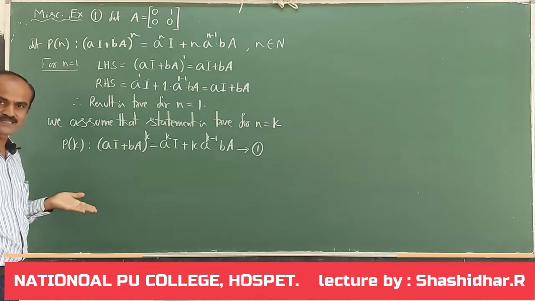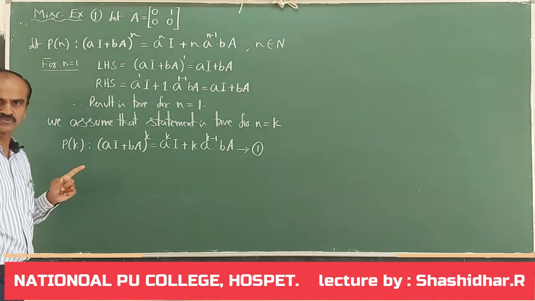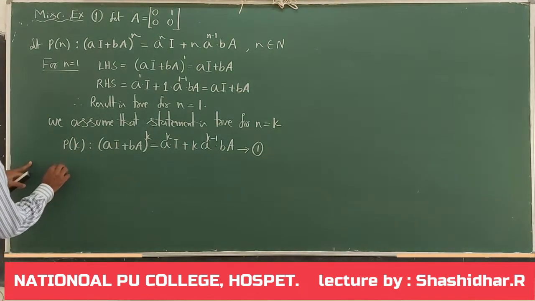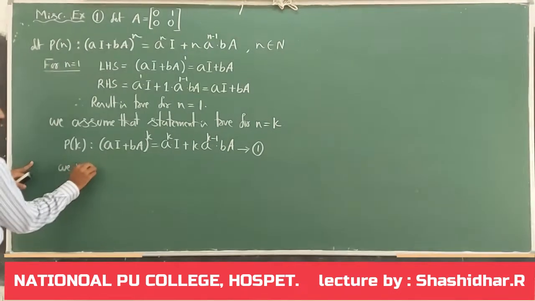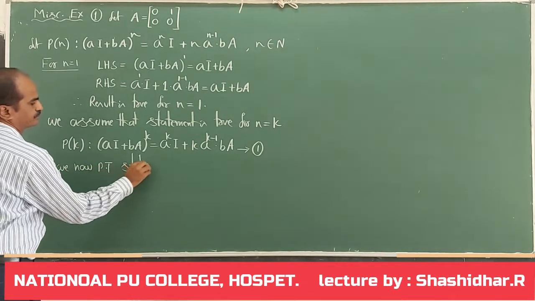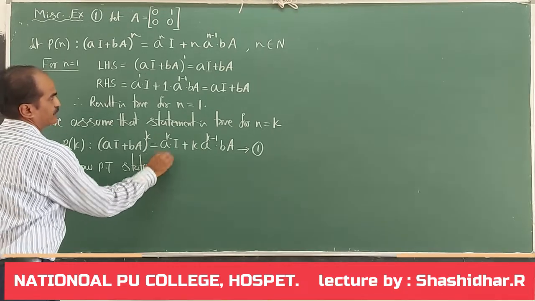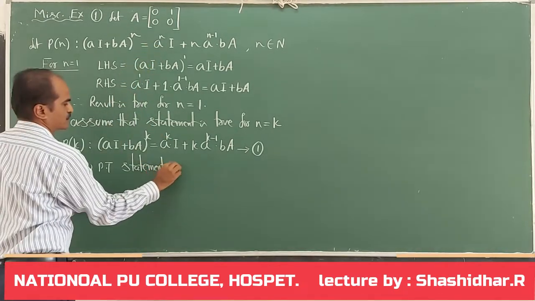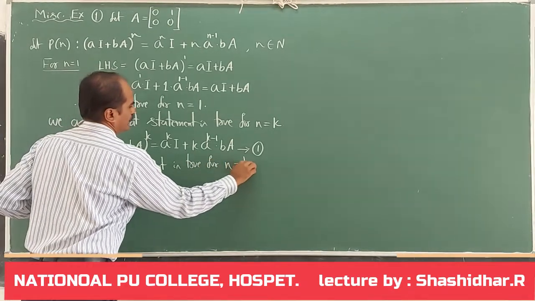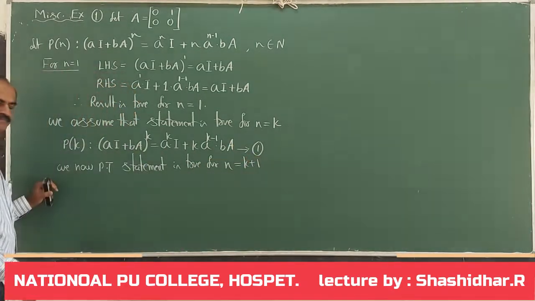In the third stage, I have to show that this result is true for n equal to k plus 1 also. We now prove that the statement or result is true for n equal to k plus 1.